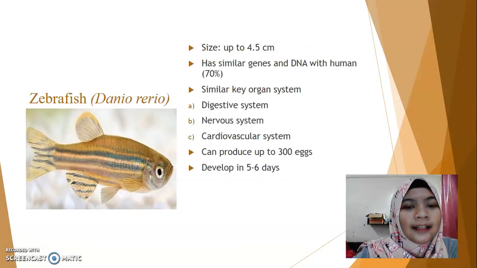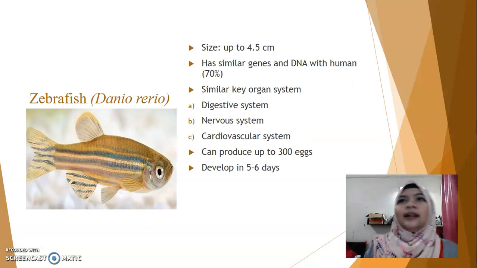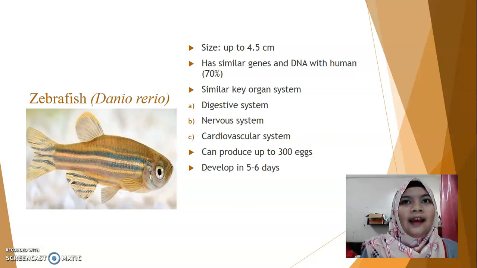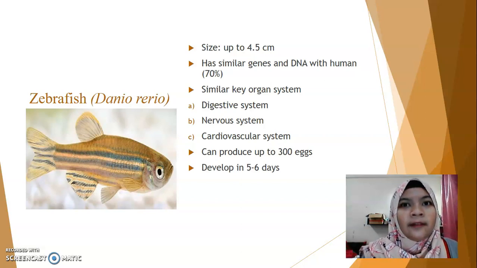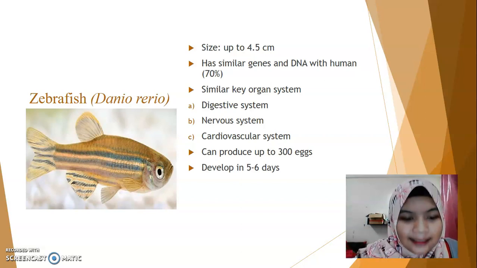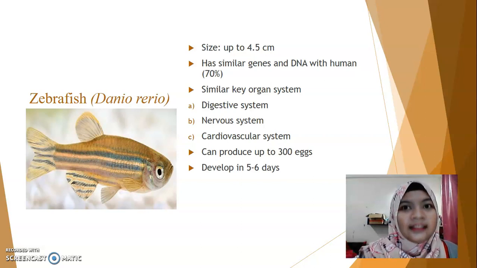The second one, other than silver nanoparticle, we also use zebrafish to study or to observe the toxicity of the silver nanoparticle toward the organism. Zebrafish, Danio rerio, is the animal model for this research because zebrafish has similar genes or DNA with the human, about 70% similar.